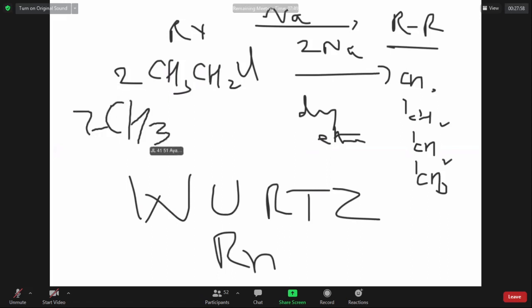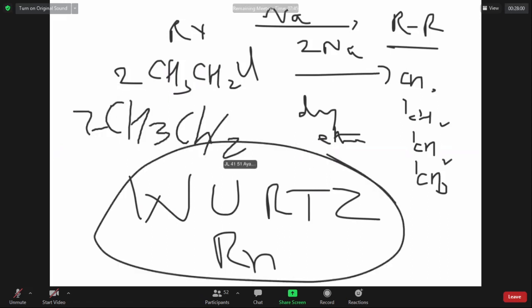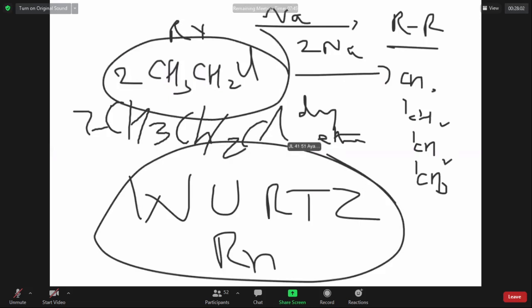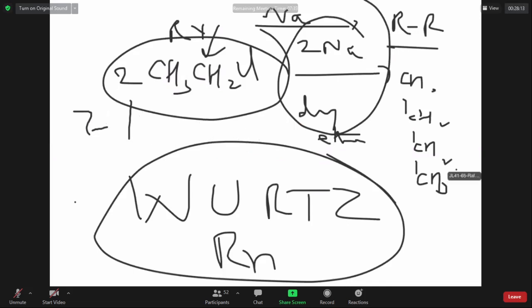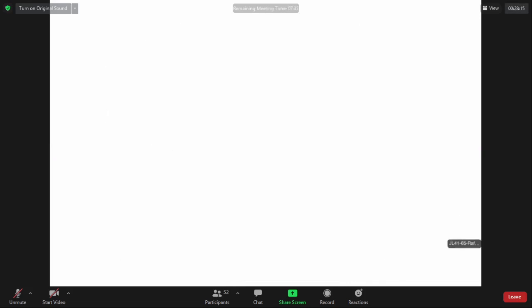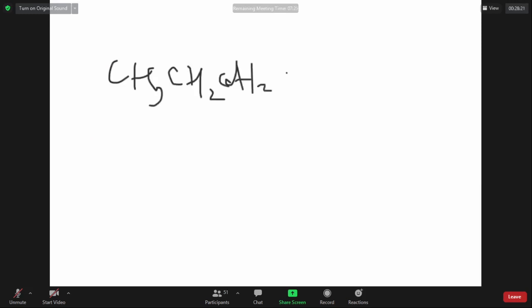What is Wood's reaction? Reaction of alkyl halide with the sodium in dry ether to give alkane with double the number of carbons indicated. For example, what alkane do I get if I react propyl chloride with lithium iodide?